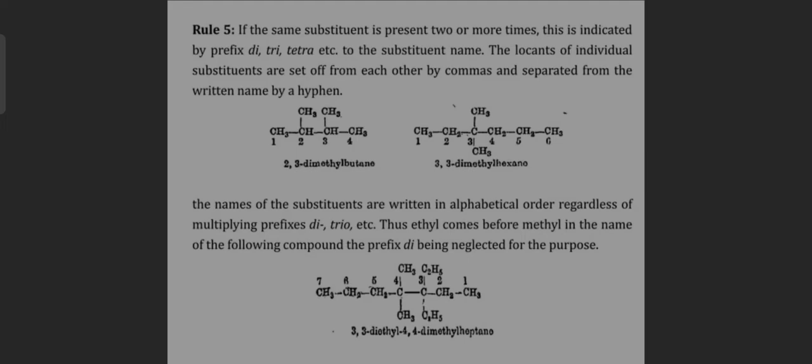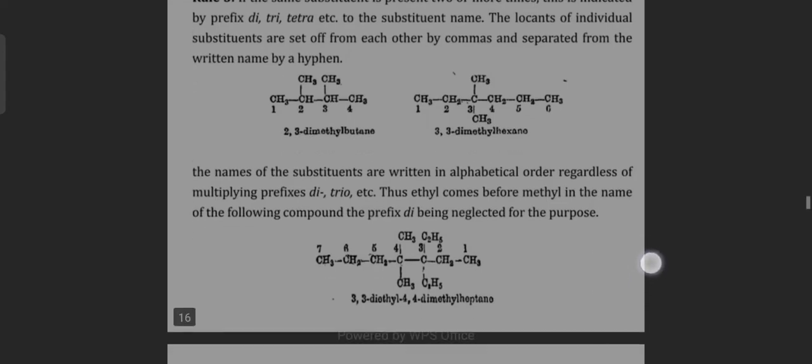The names of the substituents are written in alphabetical order regardless of the multiplying prefix di, tri, etc. Thus, ethyl comes before methyl in the name of the following compound, the prefix di being neglected for the purpose.